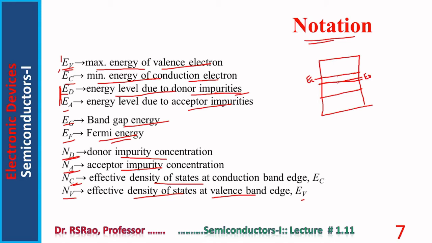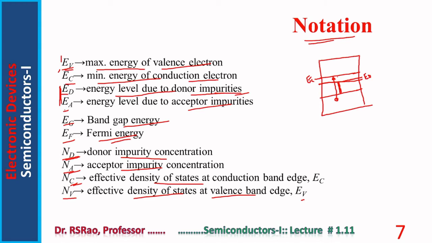The implication is the forbidden band gap now is small. Because of this reduction in the band gap, an electron which is in the valency band now has more probability, more possibility to jump into the conduction band. So there is more chance for conductivity to be increased.